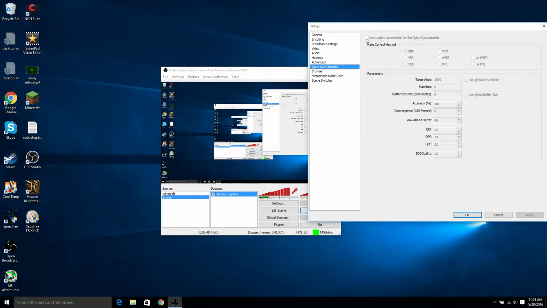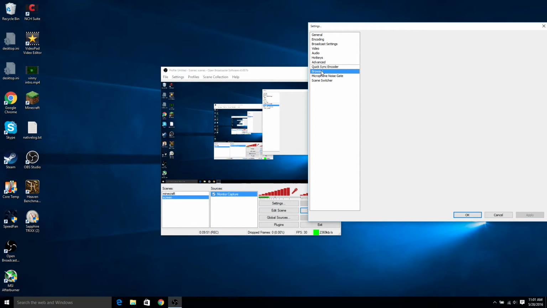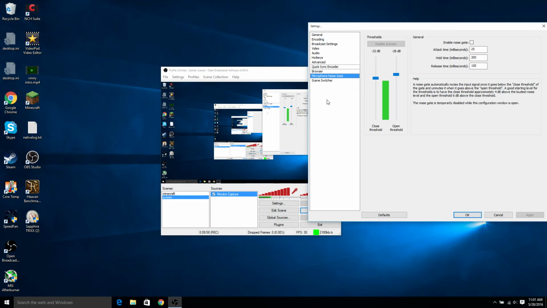I'm not sure if you could actually change anything in this browser. That's loading up.